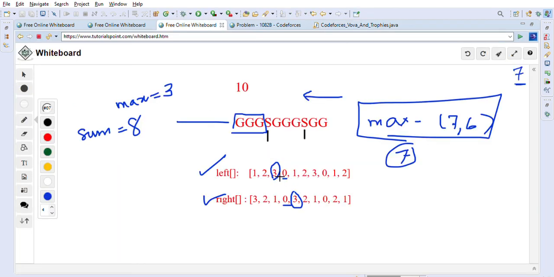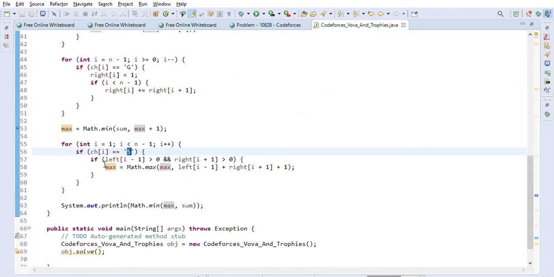This is where we find the s, where it is 0. So we take this 3 from left and this 3 from right, and plus 1 we are doing. So left of I minus 1 and right of I plus 1, plus 1. This is what we are calculating.